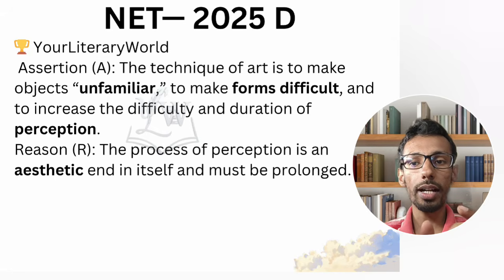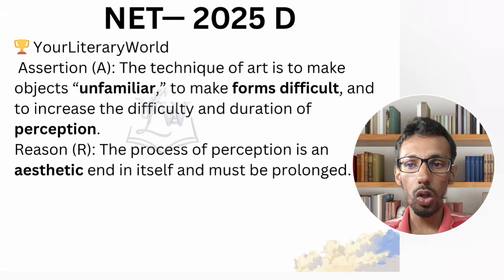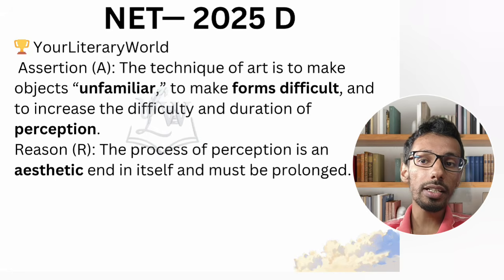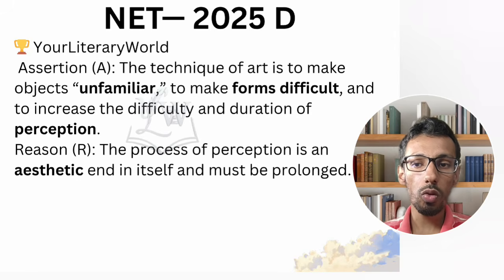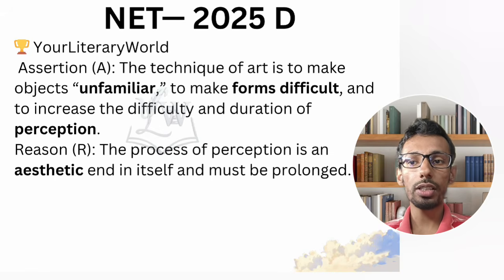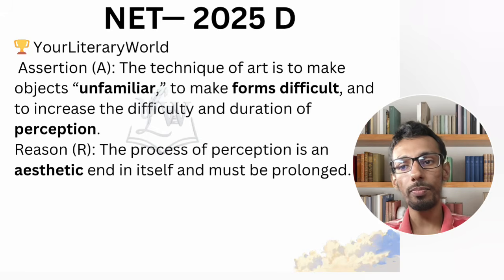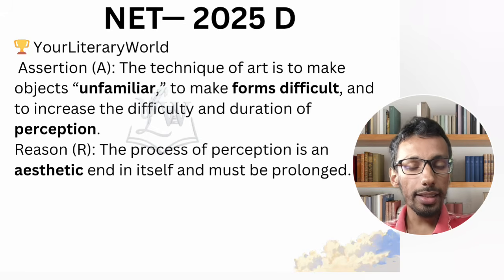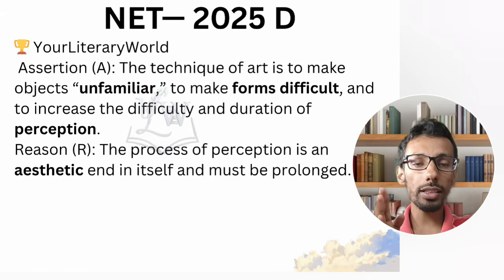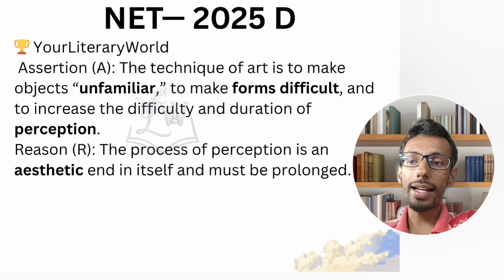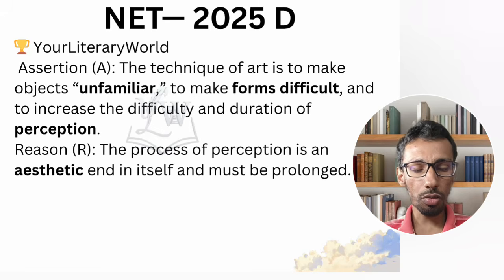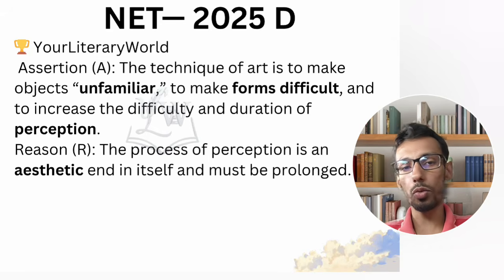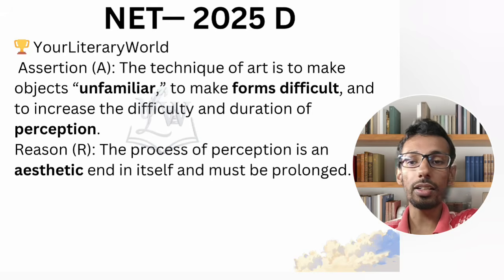Reason: the process of perception is an aesthetic end, and it must be prolonged. As you can see, the words prolonged and increase the difficulty and duration. So the word prolonged goes with the last line of the assertion: increase the difficulty and the duration. Getting my point? And obviously, in terms of unfamiliarity, aestheticness is going to come. Aestheticness comes when you are prolonging the sensation in terms of perception. So assertion is true, reason is true, and reason correctly defines assertion. And he's talking about elongating, prolonging the aestheticness, the unfamiliarity.